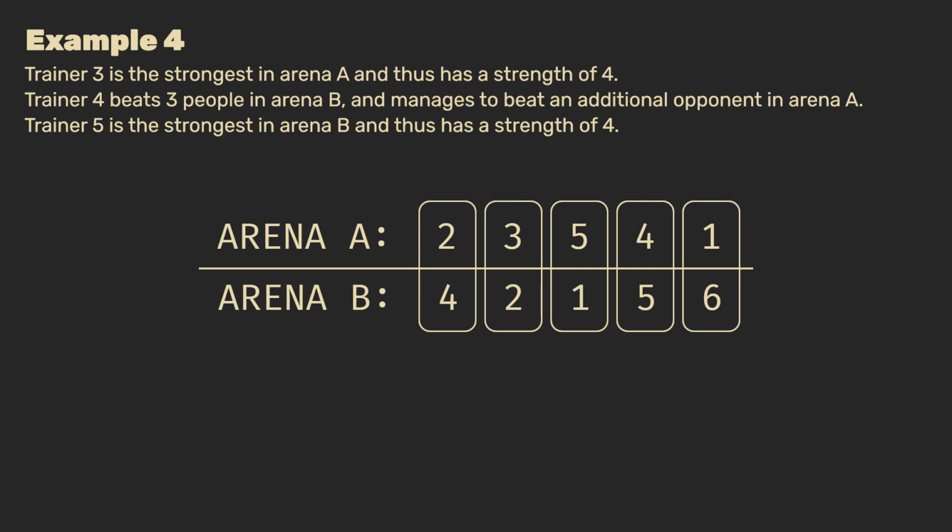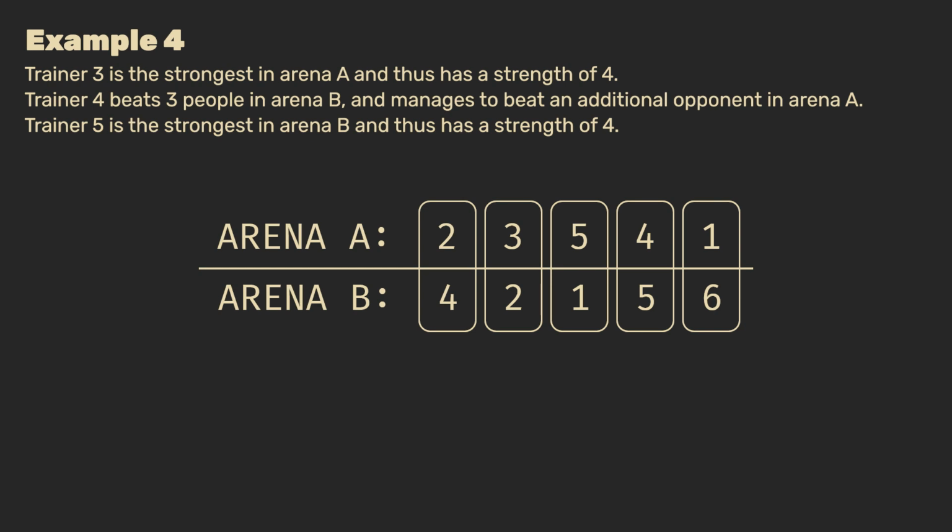For instance, Trainer 3, who has the Pokemon with strengths 5 and 1, is the strongest of all trainers in Arena A. Since there are 5 trainers, he will therefore have a strength of 4. Similarly, Trainer 5's Pokemon is the strongest of all in Arena B. Thus, Trainer 5 also has a score of 4. Now, is there another trainer who manages to get this score? Turns out that, yes, there is one. Have a look at Trainer 4.